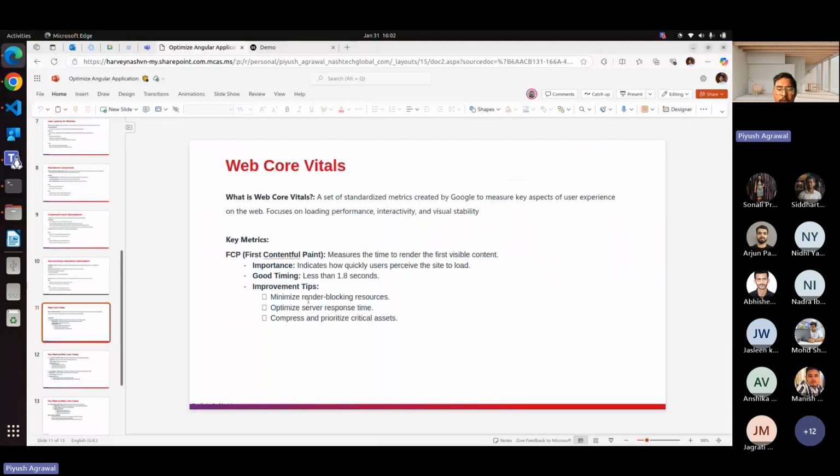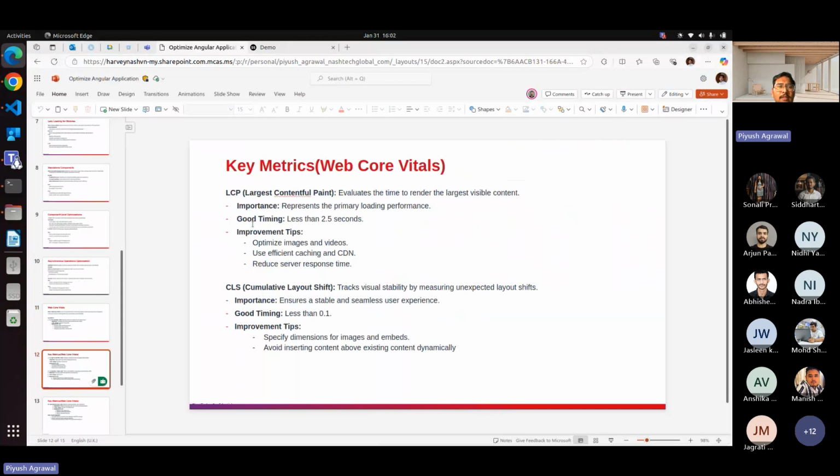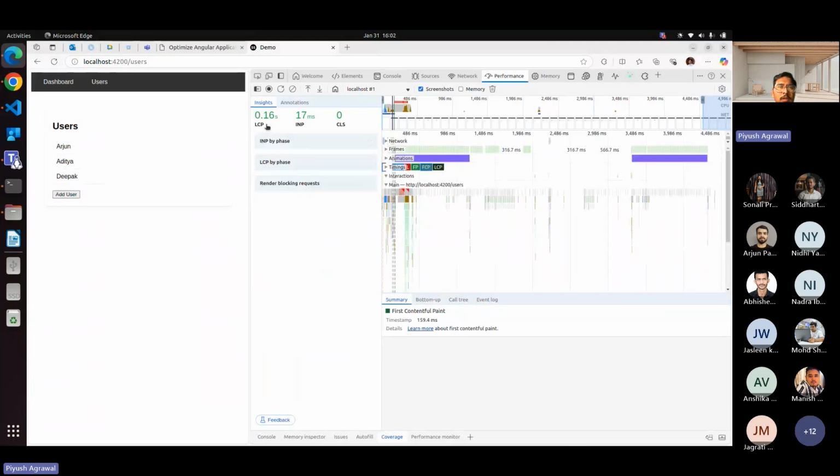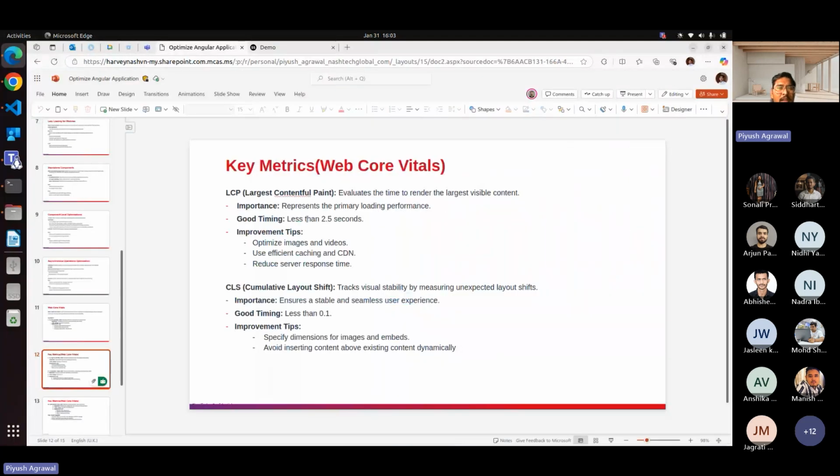Now if I move to the next, next is the LCP, Largest Contentful Paint. You can go in your application and simply see what the largest contentful paint is. If you click on that, it will show you that the largest contentful paint for this application is the header, and how much time it takes: 159.336 milliseconds. If it's less than 2.5 seconds, it means our application is performing really well, and if there are small things, we can improve them. Otherwise it's good. So how can we improve the LCP?